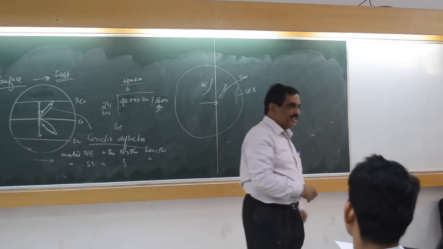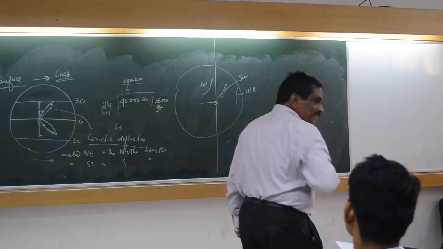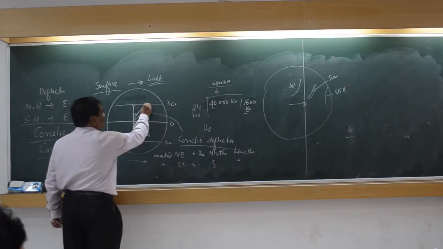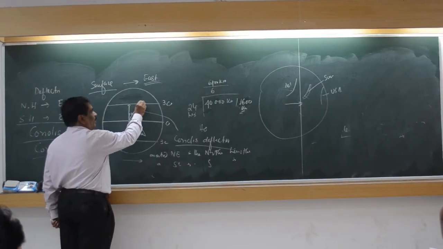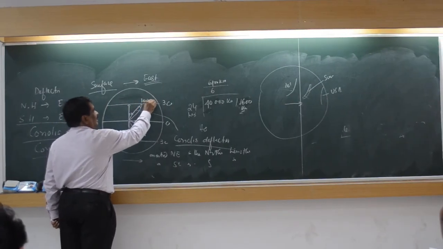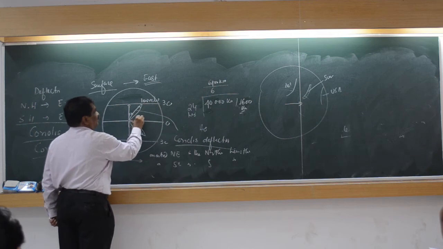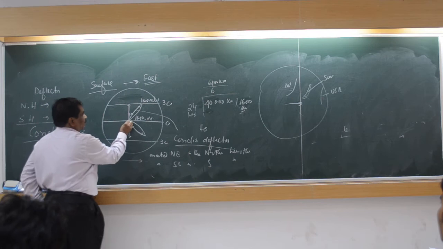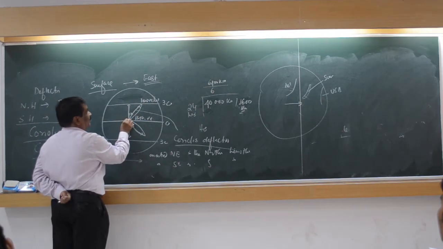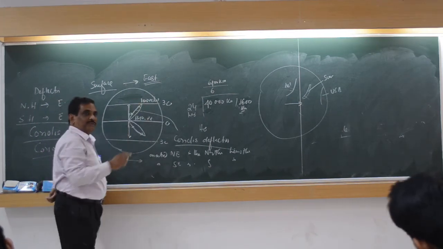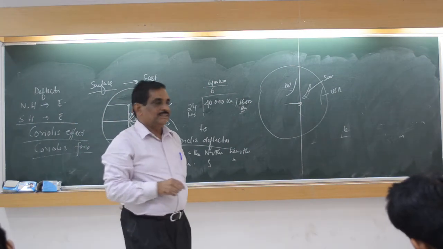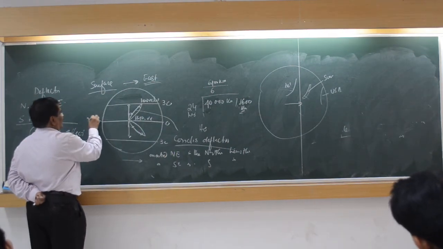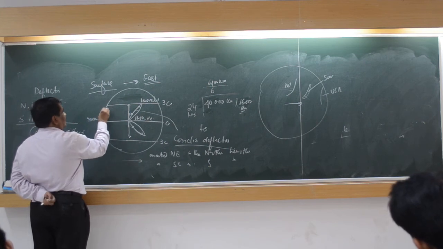Now suppose from here you throw a stone like this. When it is coming from here, it is coming from a low velocity to a higher velocity. From this side, when the air is going, it goes from a higher velocity to a lower velocity. Understand? See here, the velocity of the earth is more. Gradually it is becoming less.